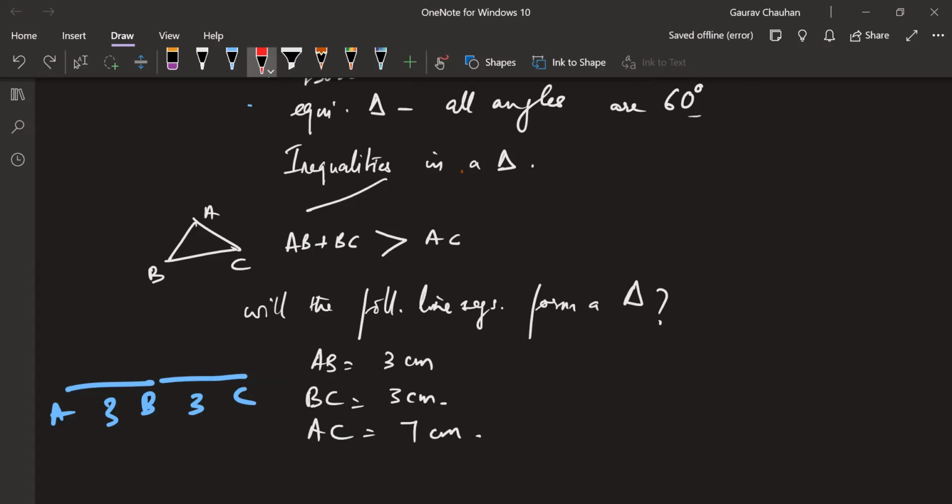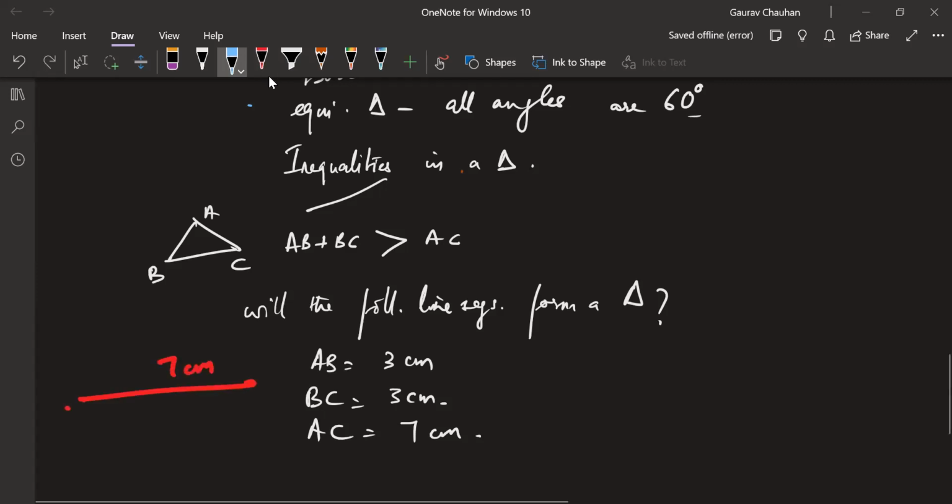In the same way, you can think of it otherwise also. AC is already 7 centimeter. I'm going to try to join AB and BC. Even if I bring it very close, there will be a 1 centimeter gap between them. This B dash will never come on that B because it's smaller. This is 3 centimeter, this is 3 centimeter. There'll be a gap.